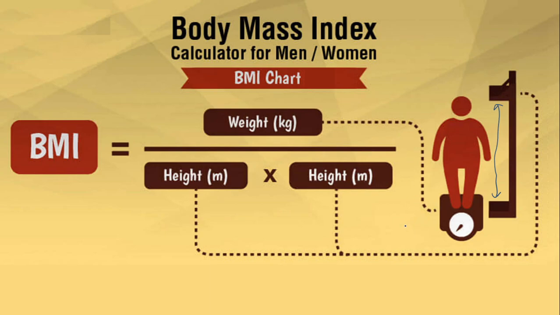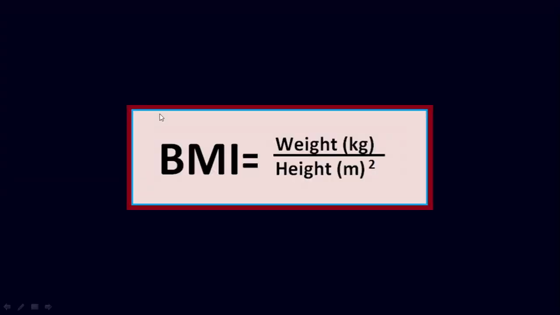For example, assume that you are 5.5 feet. Then if you convert it, you get 168 centimeters. That is 1.68 meters. So if your weight is around 50 kg, then you have to divide by 1.68 into 1.68. Then you will get the BMI value. So if it's 60 kg or 70, 80, you will get the corresponding values. So based on those values, we can know what your BMI is.